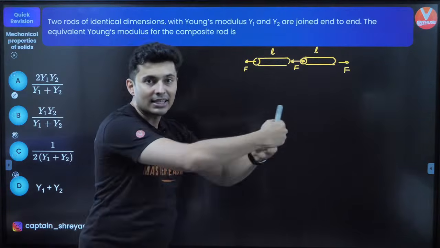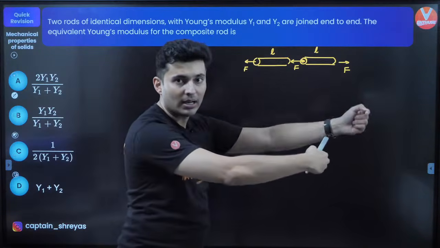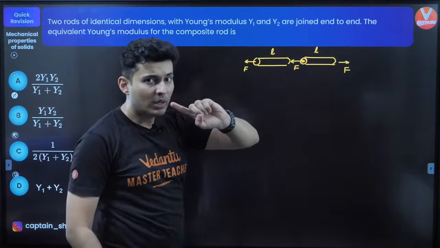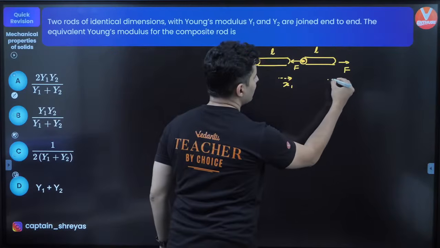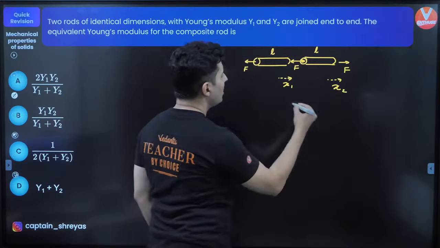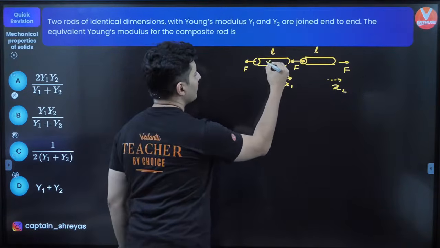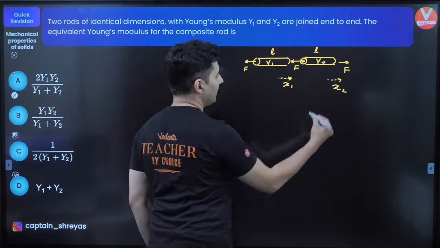So the force gets transmitted from one rod to the other, so force is same. But what is not same is the extension.